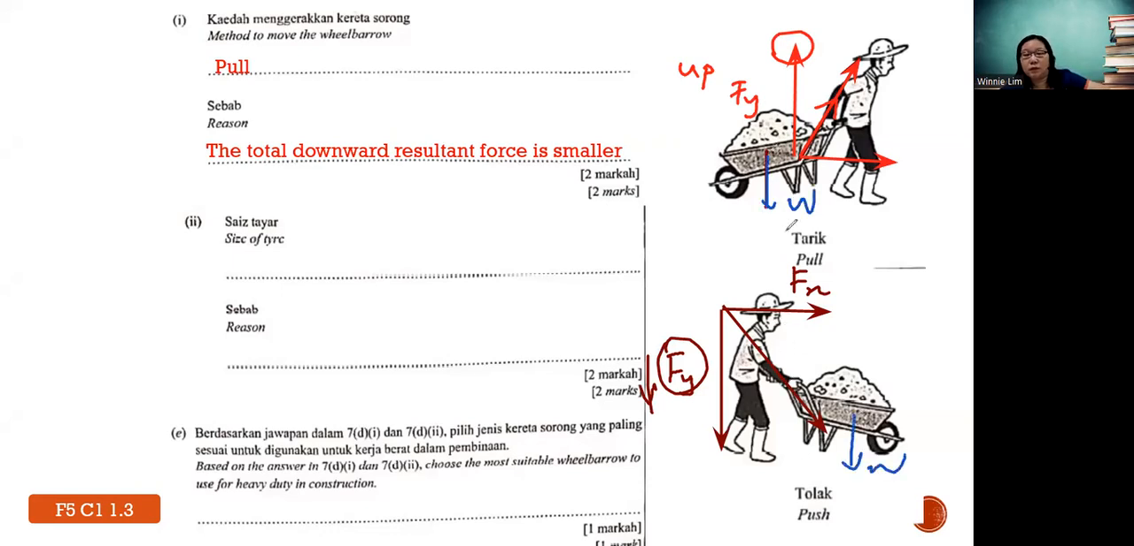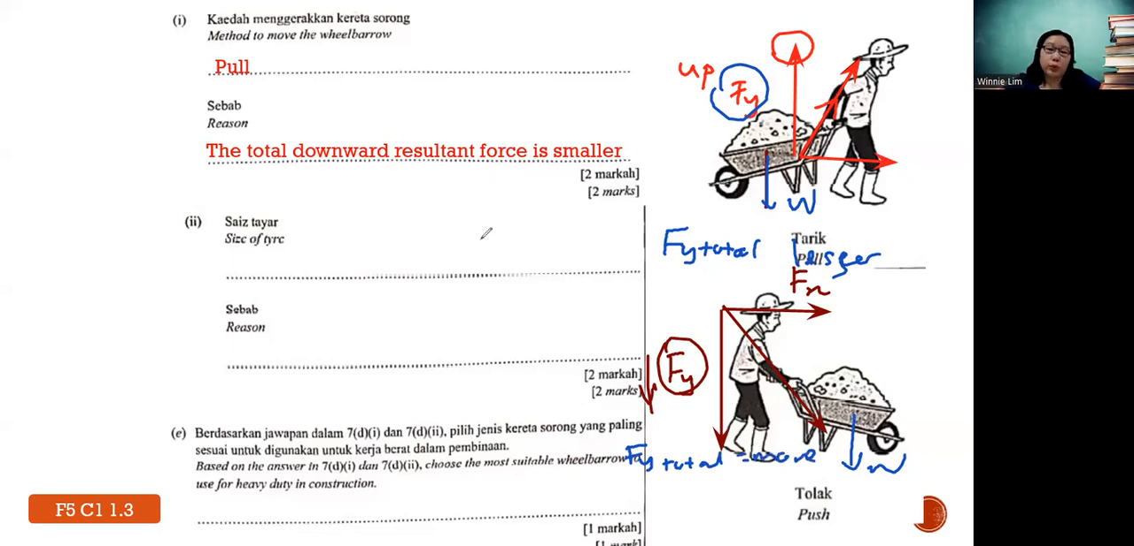So notice, if you pull, since your Fy is up, then your total Fy will be lesser. But in this case, your Fy total will be more. Get the idea? You need to know both contexts, because it depends on the scenario.